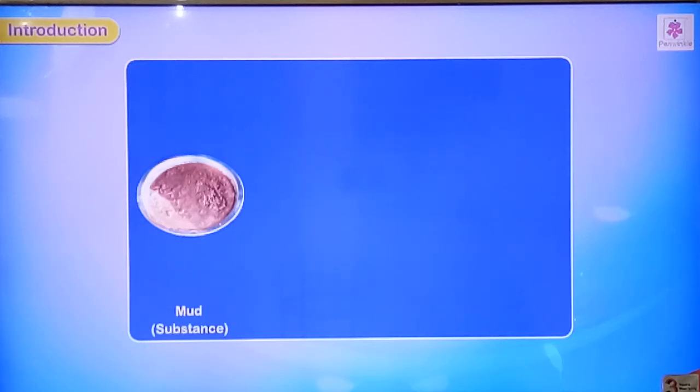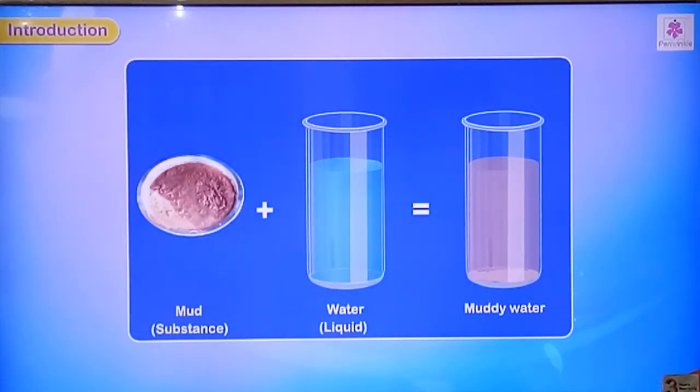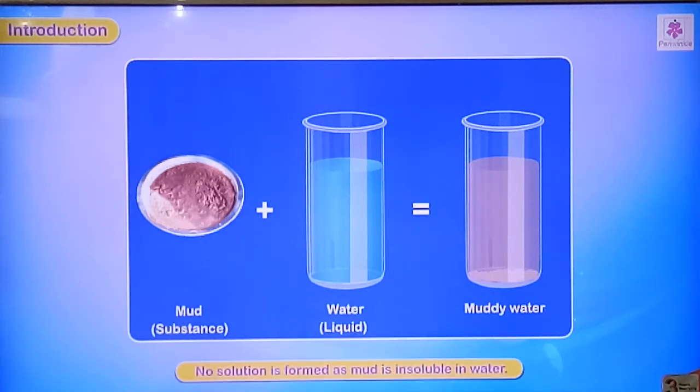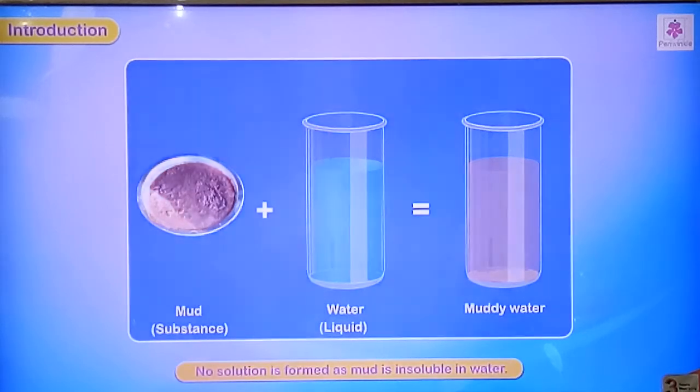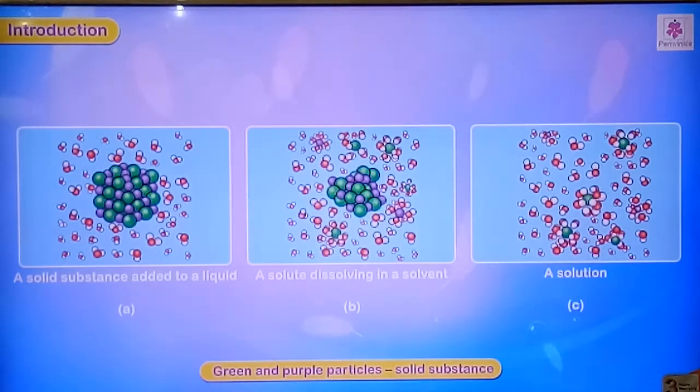If we take mud and it is a substance, when we mix it with water, it is a liquid. It will give muddy water, but no solution is formed as mud is insoluble in water. A solid substance added to a liquid, and also we can see a solid dissolving in a solvent and how the solution is formed. So the green and purple particles are the solid substances which are going to be dissolved in the water or a solvent.